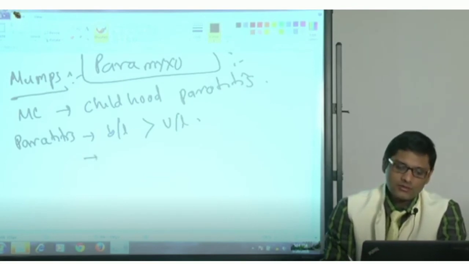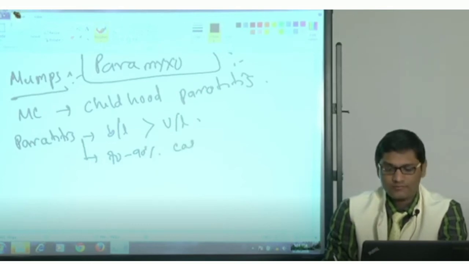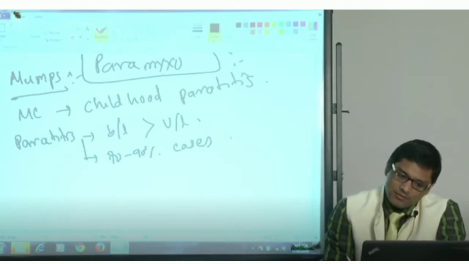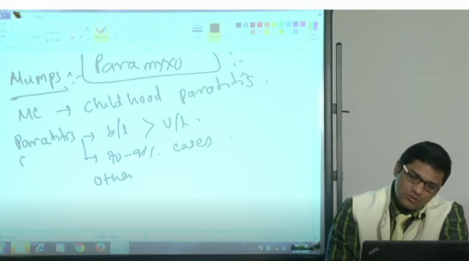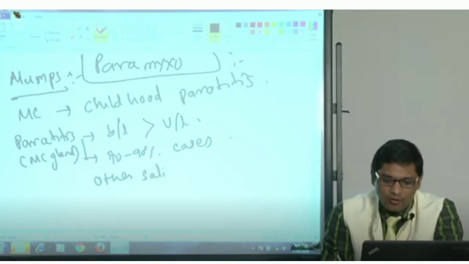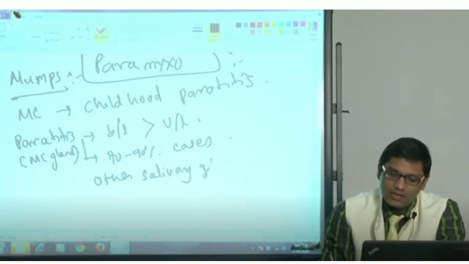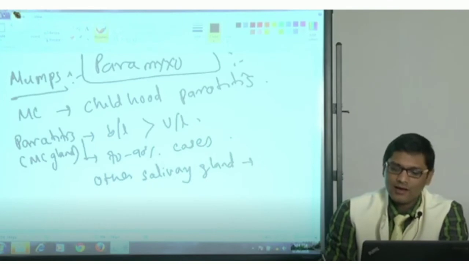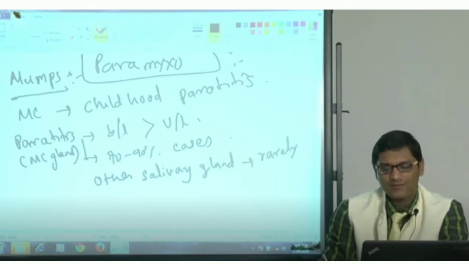It is usually present in 70 to 90% of cases. And please remember, though the parotid is the most common gland to be infected, other salivary glands are also rarely infected.